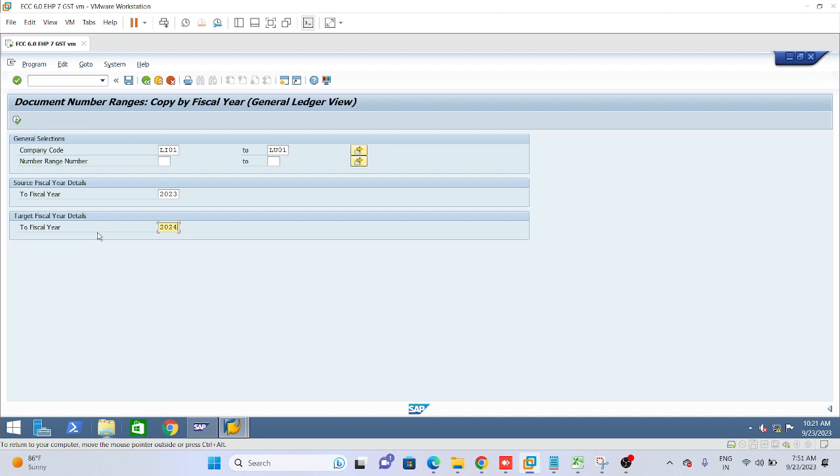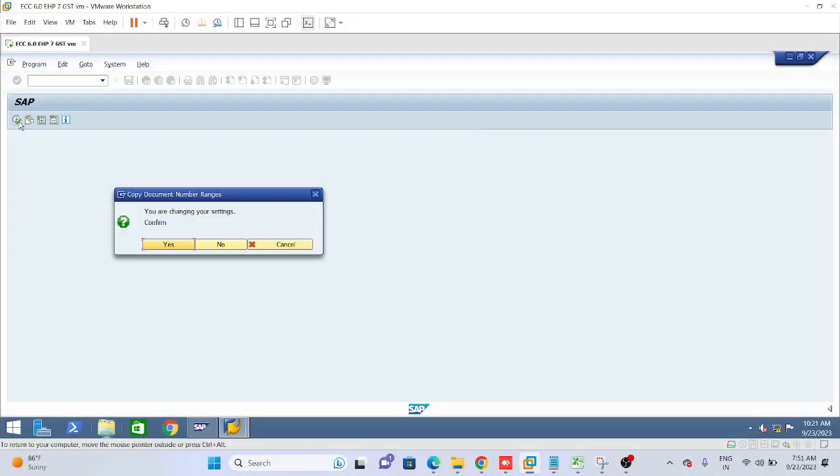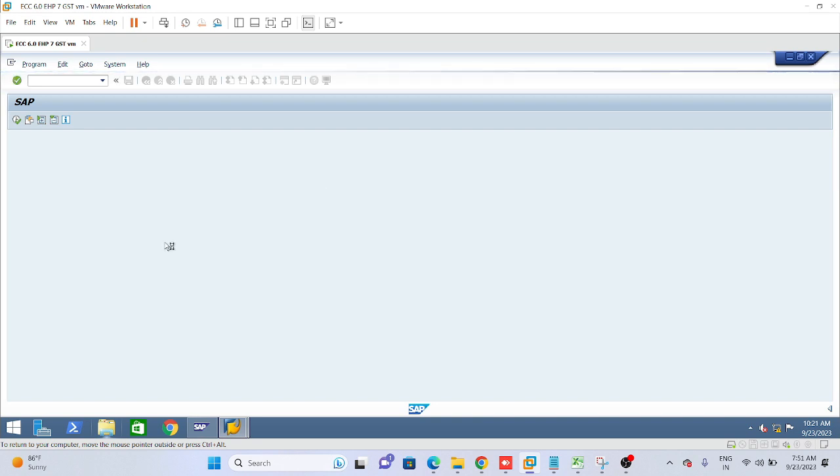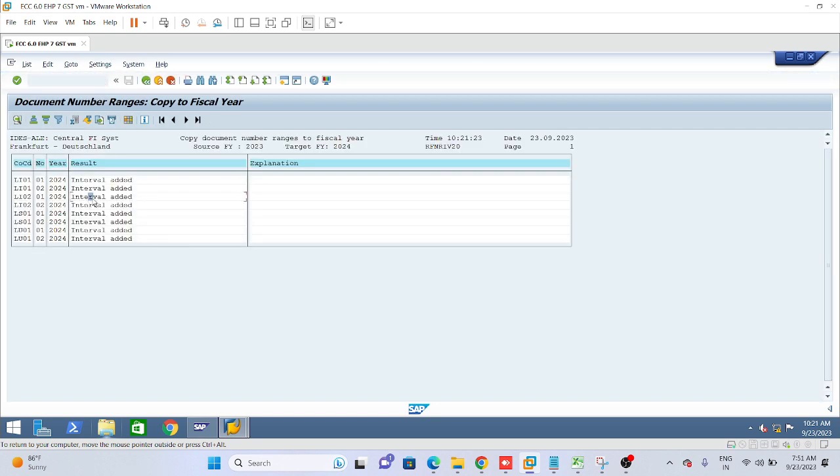Now simply execute it. Click on yes. You can see that in 2024 the interval is added.